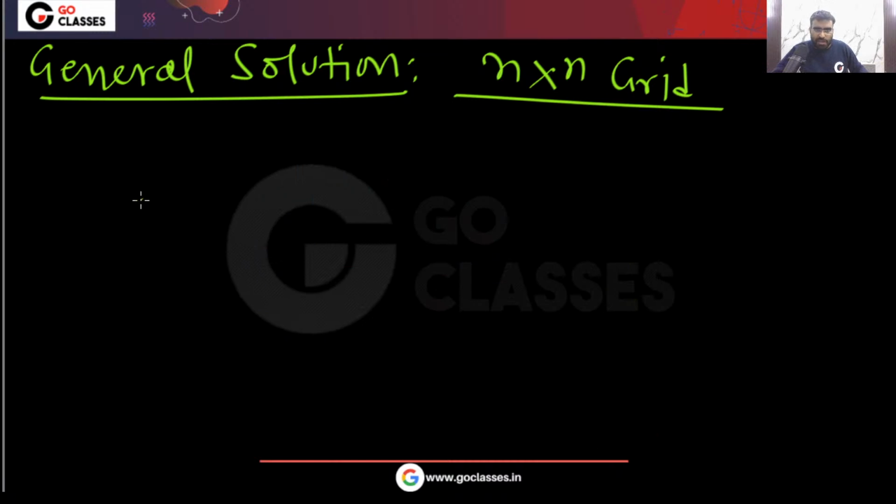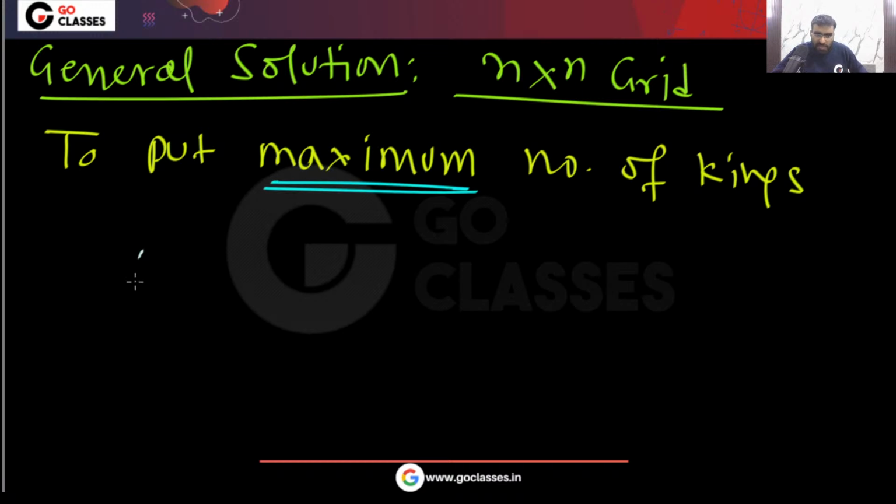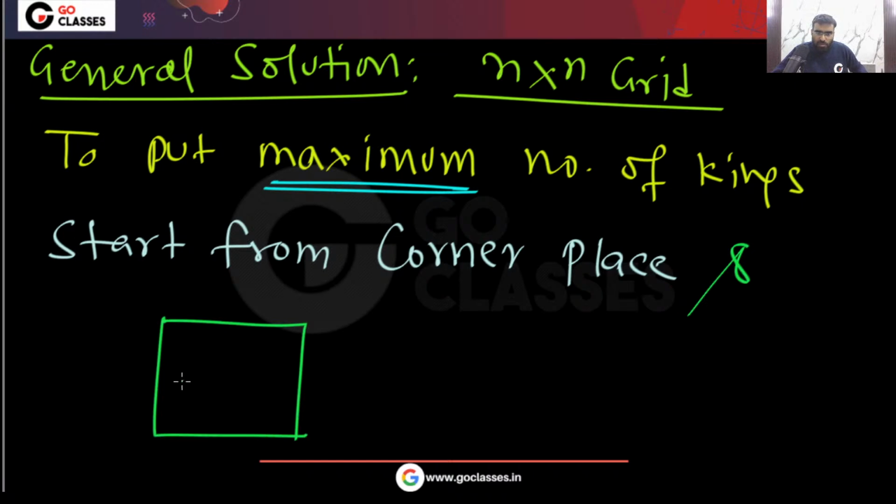So I'm simply telling you that to put the maximum number of kings, what can you do? If you want to put the maximum number of kings, basically start from the corner place. And in every 2 by 2 square, just put one king, like this.